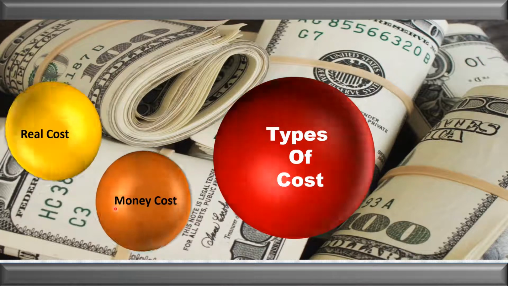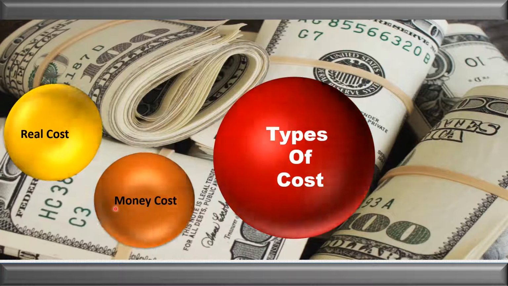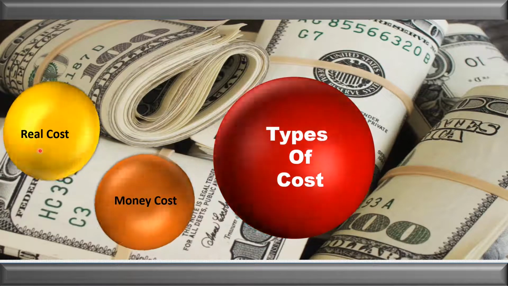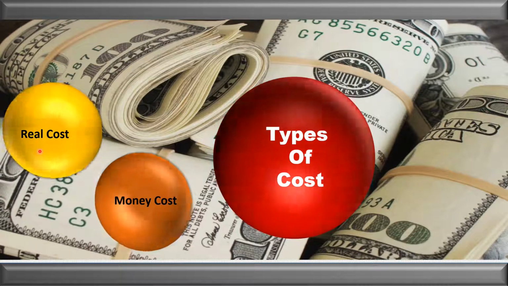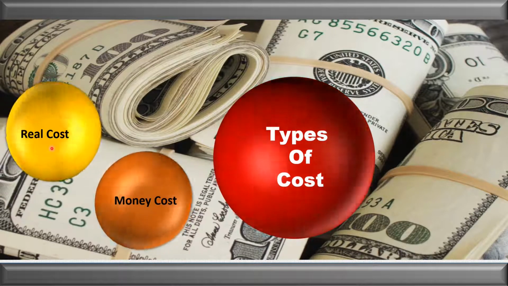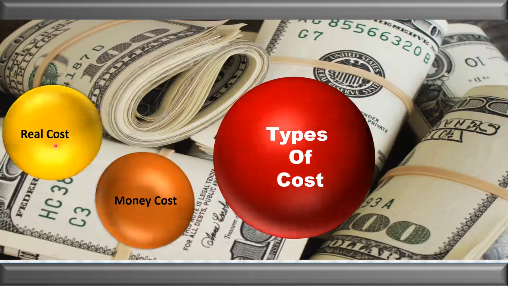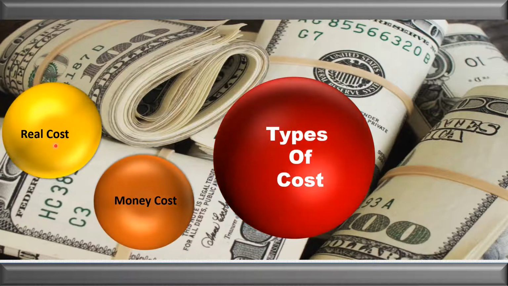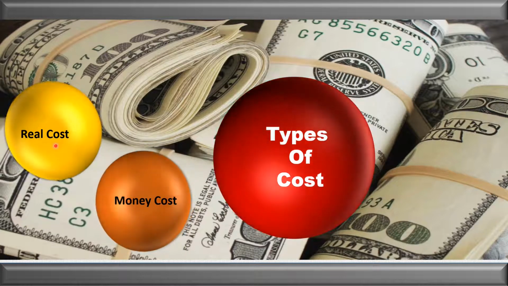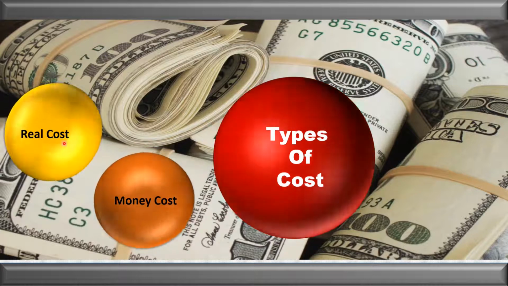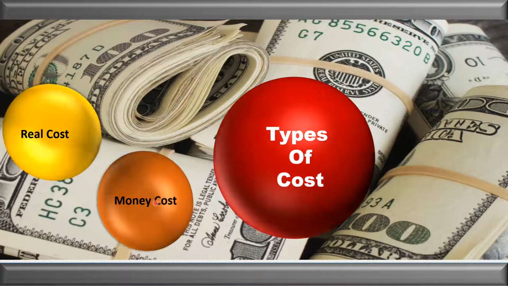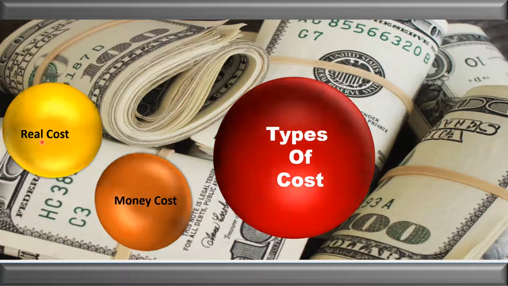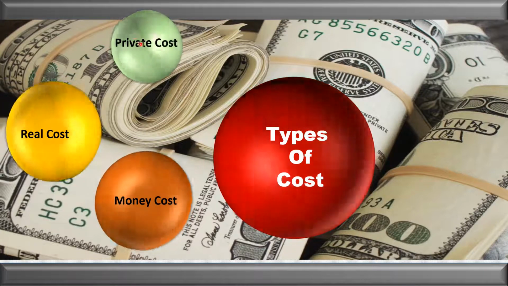Real cost means the hardship, pain, exertion which the entrepreneur or the owner of the organization takes so that he can carry out the production process. So what is real cost? Real cost means the tension, the exertion which the entrepreneur or the person associated with the organization takes to carry out the production activities. So real cost cannot be in terms of money, but it is the tension, the exertion to carry out the production process. Then comes the private cost.